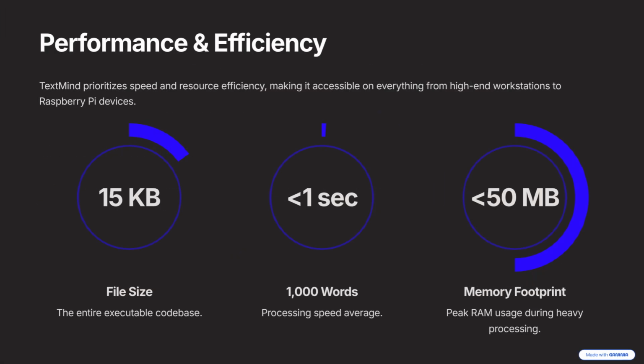In terms of performance, TextMind is unmatched. It processes 1,000 words in under a second and 10,000 words in under 5, while using less than 50 megabytes of memory. Its entire codebase is just 15 kilobytes. It runs on Windows, macOS, Linux, even Raspberry Pi, truly portable intelligence.